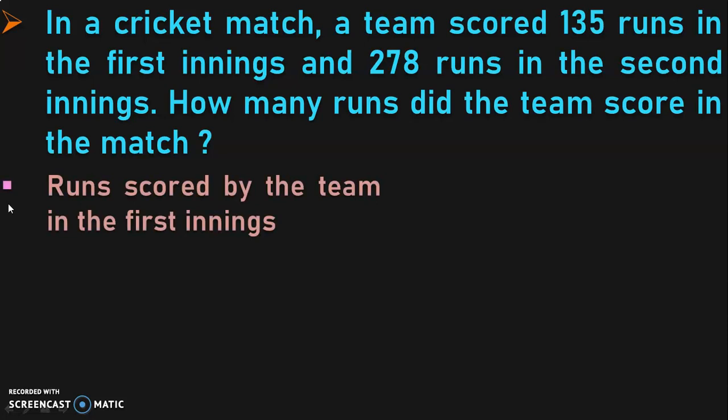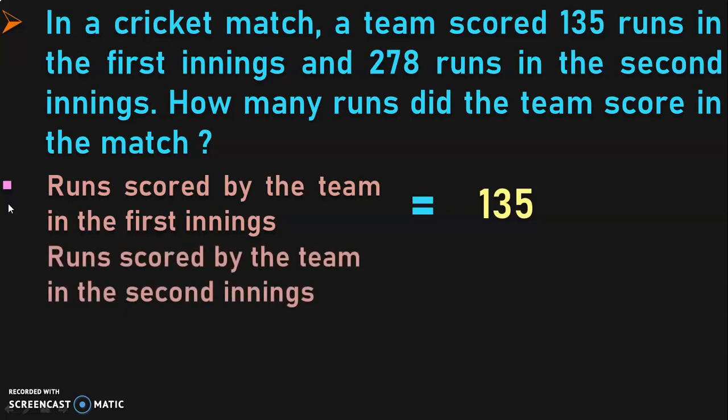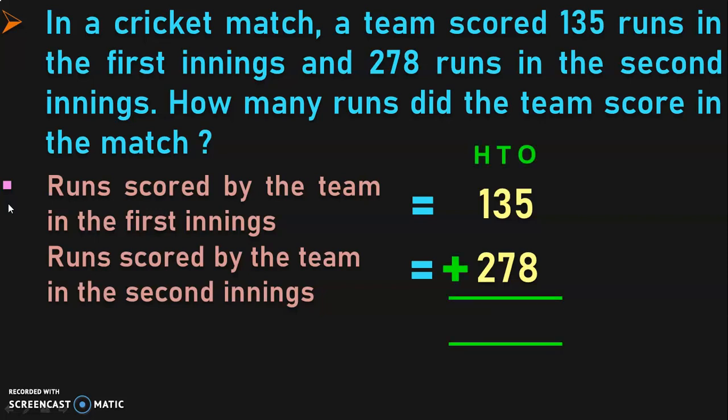Runs scored by the team in the first innings is equal to 135. Runs scored by the team in the second innings is equal to 278. Now we have to perform the addition operation. Write down the place values ones, tens and hundreds. Begin the addition from the ones place. Ones place has 5 plus 8. 5 plus 8 will give you 13.